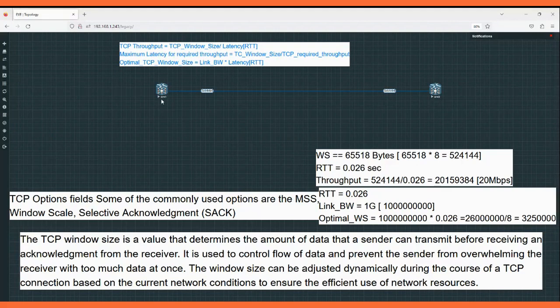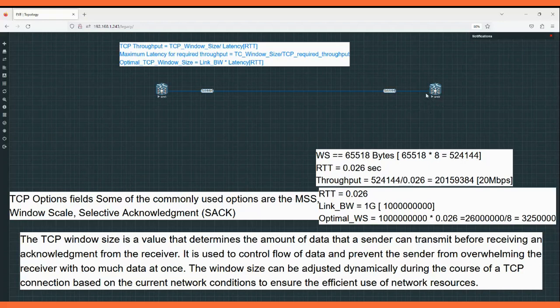What do you mean by that? Like in this topology, we have two routers, XRV1 and XRV2. So you can say TCP window size is a buffer on each side. Let's suppose XRV1 has to send some data to XRV2. It is the amount of data that XRV1 can send to XRV2, and after that it will wait for the acknowledgement.